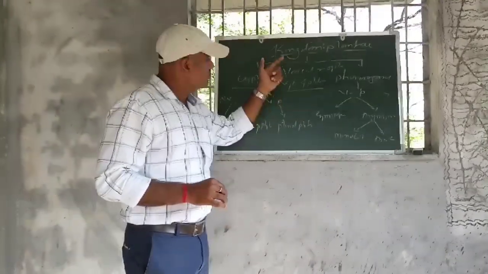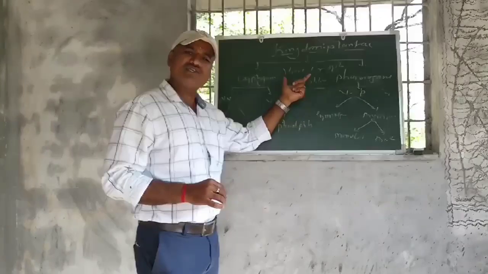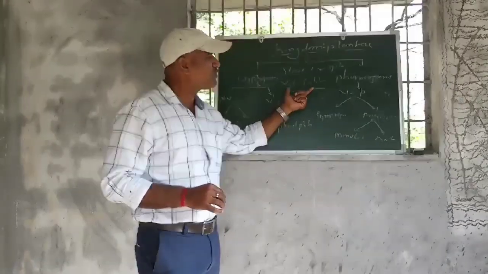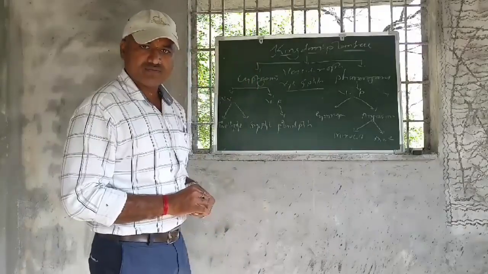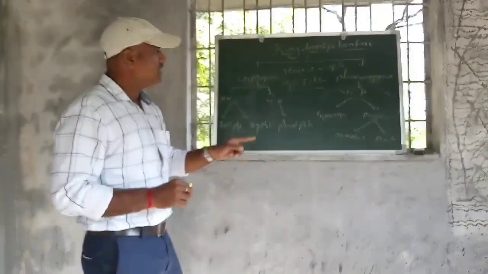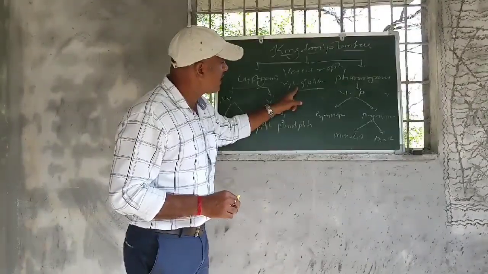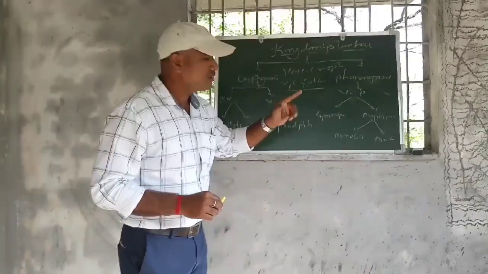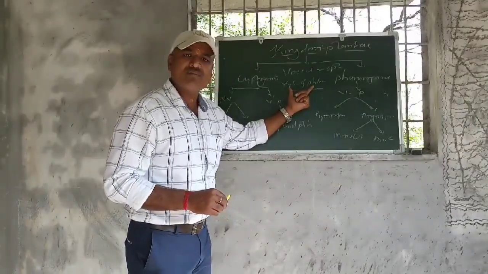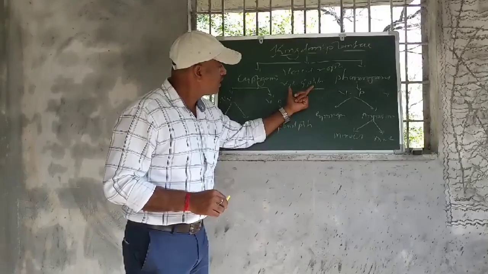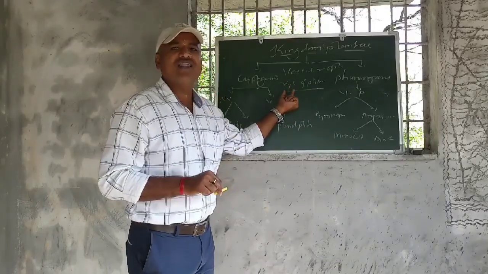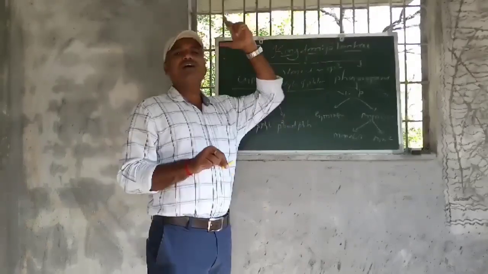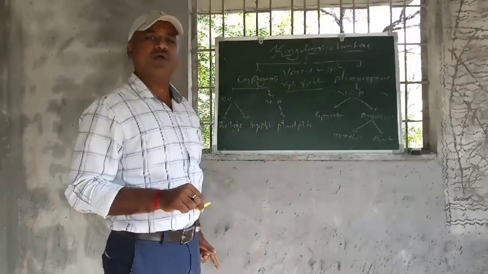Together, these two tissues are called the vascular system. Number one is the xylem and number two is the phloem. Now what is the difference between the xylem and the phloem? The water conducting tissue is called xylem and the food conducting tissue is called phloem.